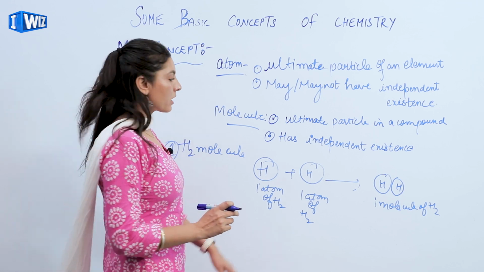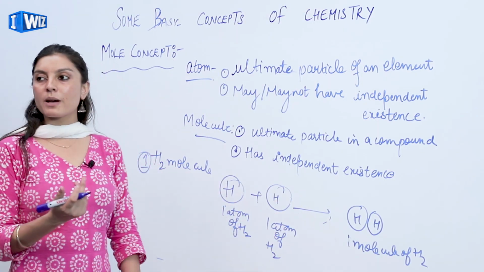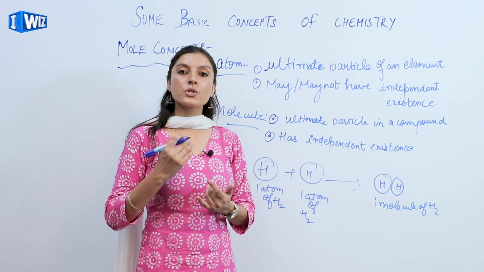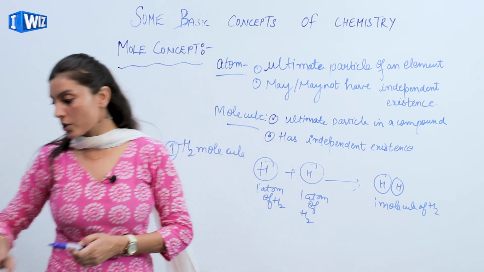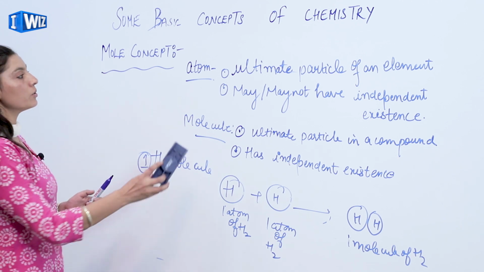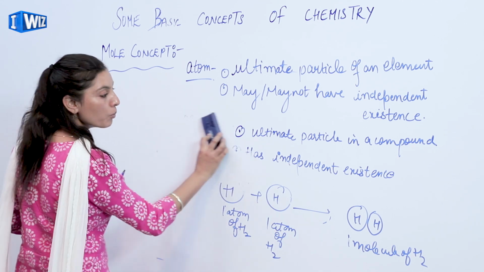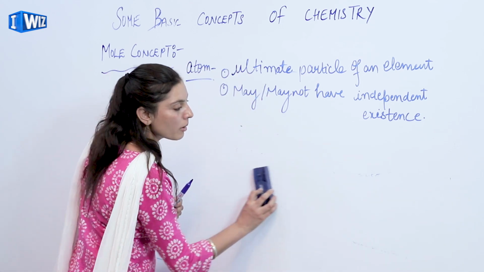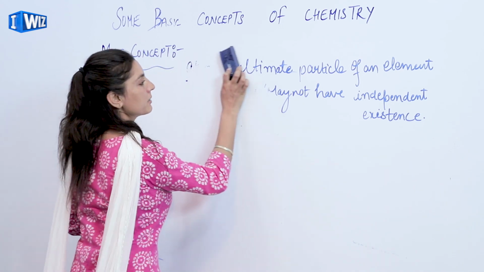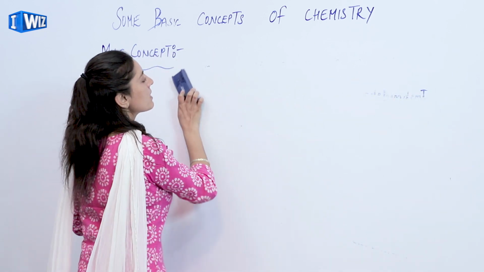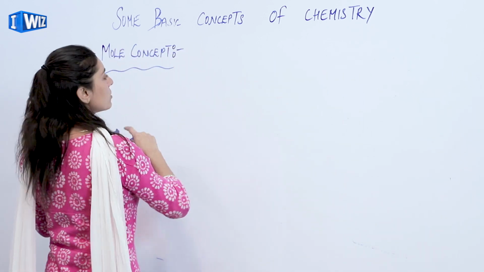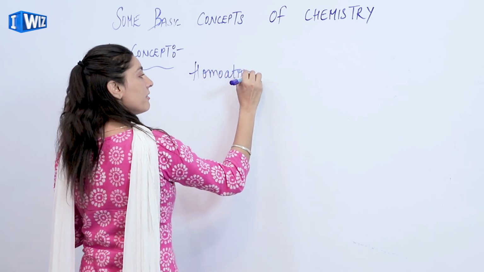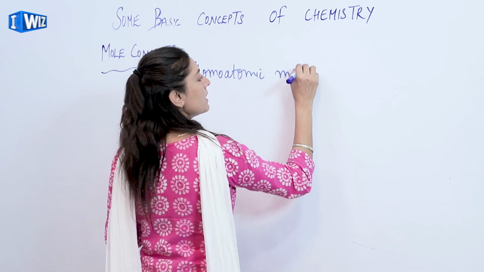Now this molecule is further divided into two categories, homoatomic and heteroatomic molecules. When I talk about homoatomic molecules, homo means something which is representing the same.